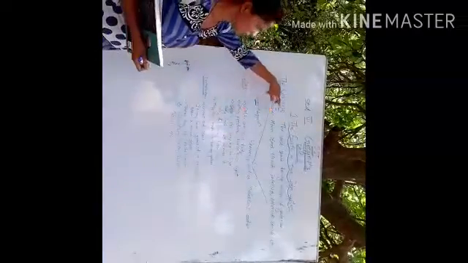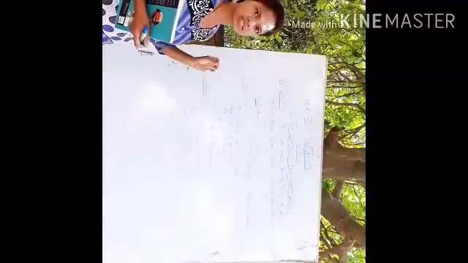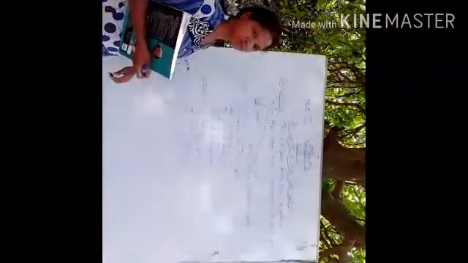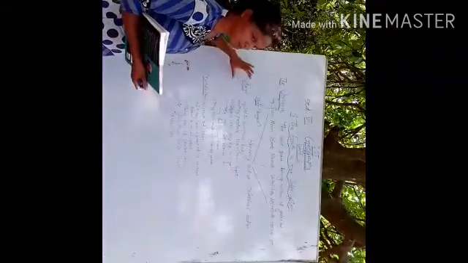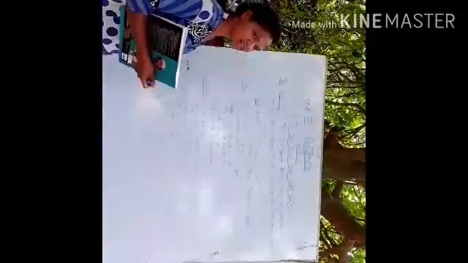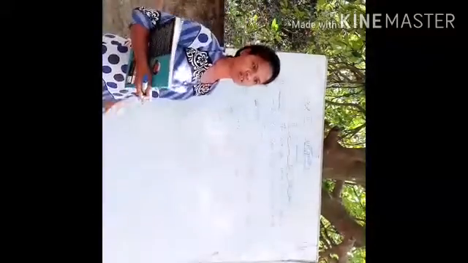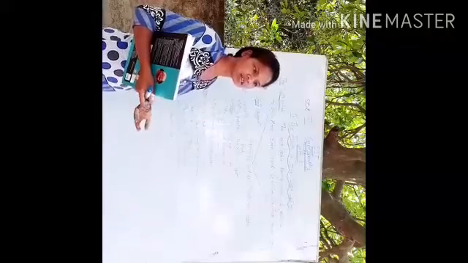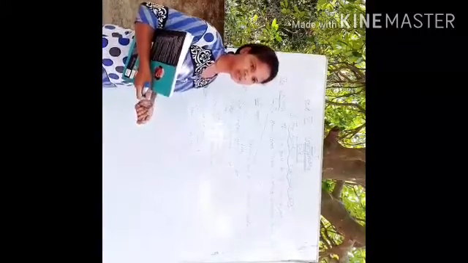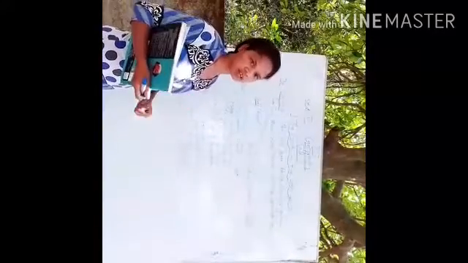Here I have written sun. The Sun is one of the biggest stars. The Sun is also a star, but it is the biggest star found in the universe. First we will start with stars. What is a star? A star is a self-luminous body. Self-luminous body means it is producing its own light. It does not take light from any other object.